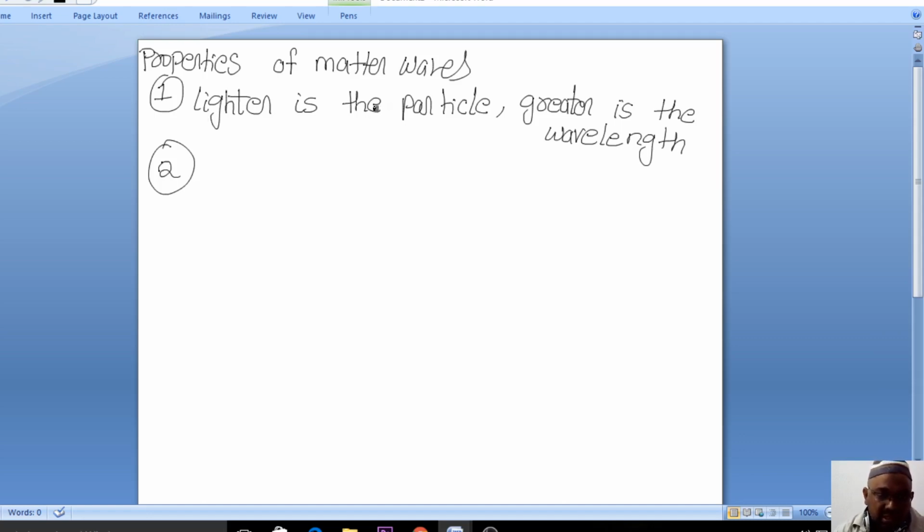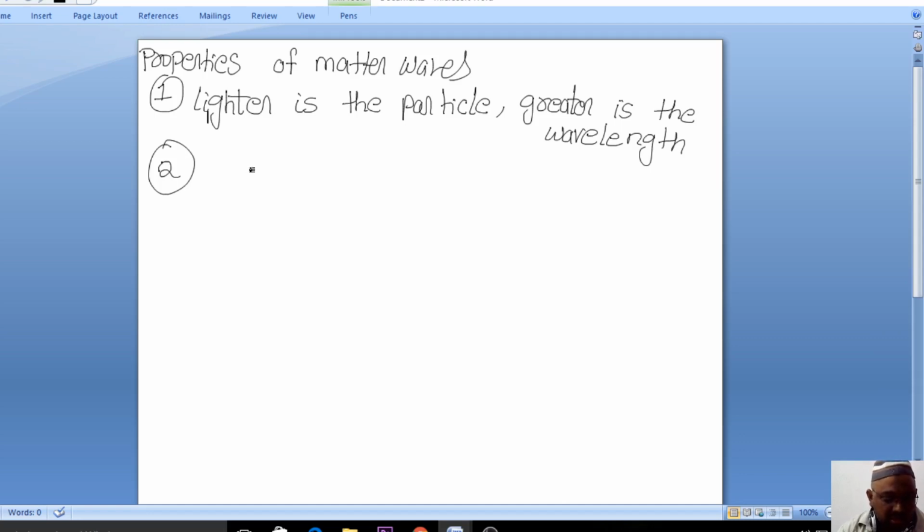The first property is: lighter is the particle, greater is the wavelength. The other one concerns the velocity of the particle. You can see this concept of matter waves.